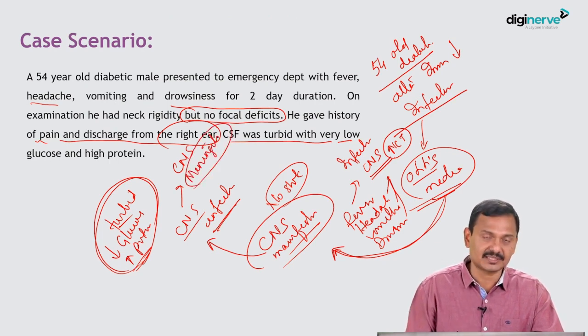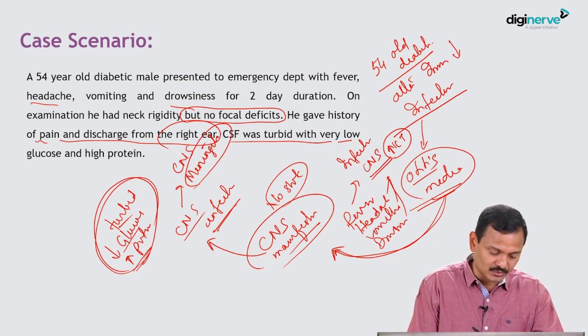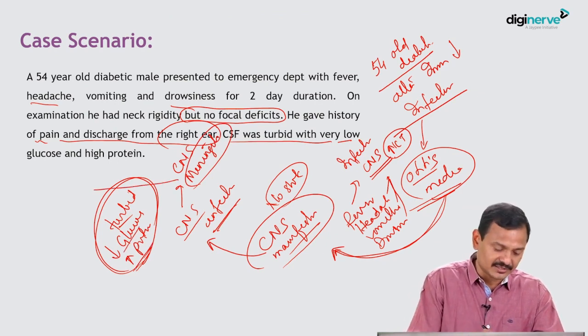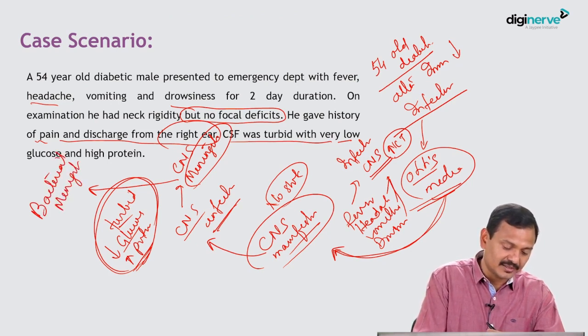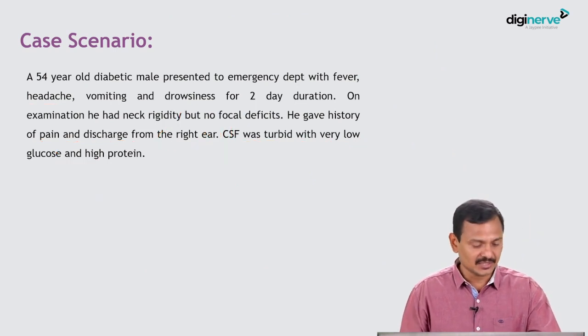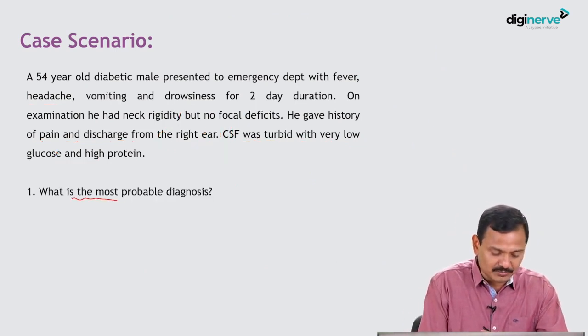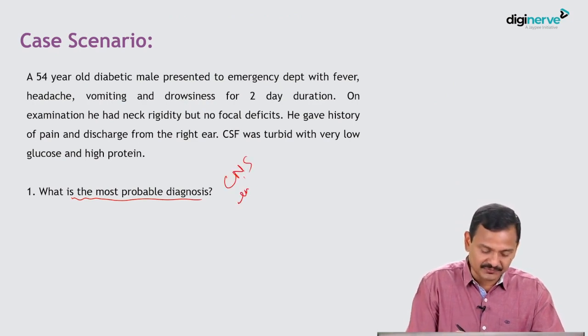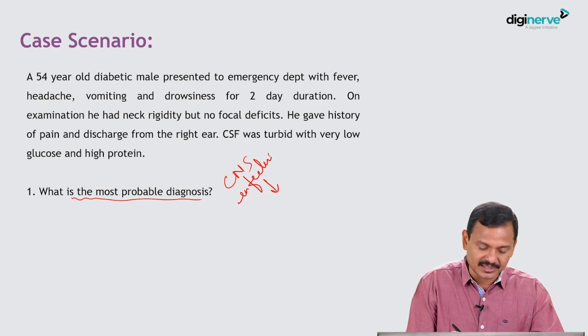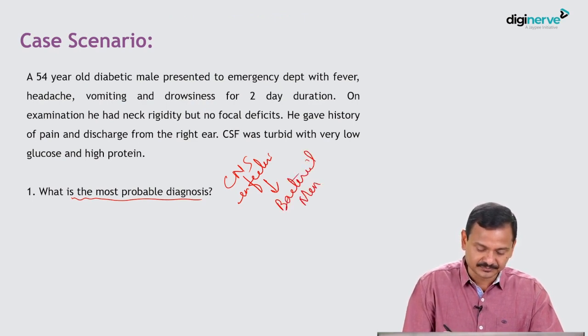And this meningitis, if you correlate with decreased glucose and increased protein, is most likely a bacterial meningitis. That is how we analyze this case. So what is the most probable diagnosis? The patient is suffering from a CNS infection, and the infection is likely to be bacterial meningitis.